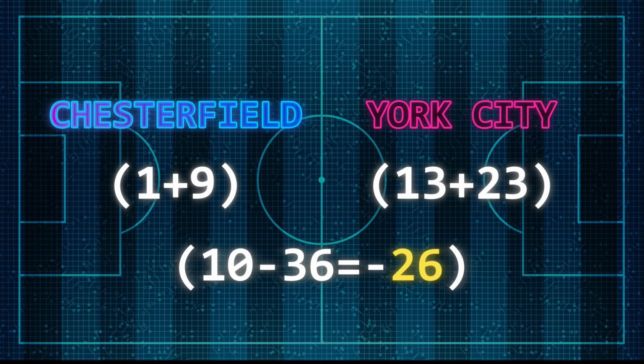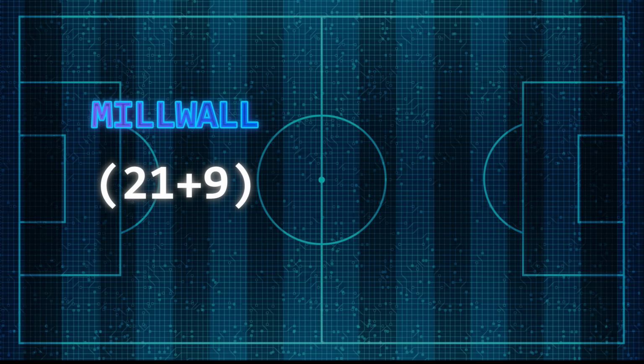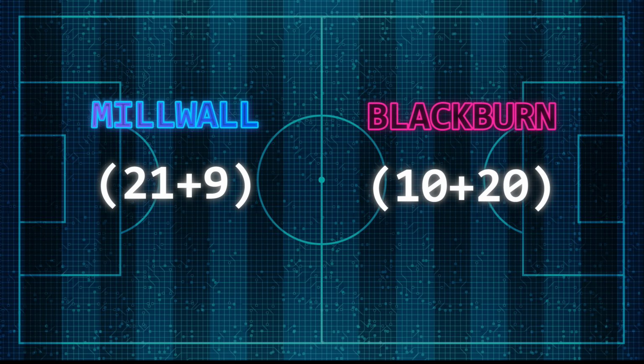Let's look at another example from the same night, but this time from the Millwall game. Millwall are currently ranked 21st for offence and 9th for defence. Their opponents, Blackburn Rovers, are currently ranked 10th for attack and 20th for defence. Putting these numbers in the calculation gives the following. So we've got 21 add 9, and we take that away from 10 add 20.